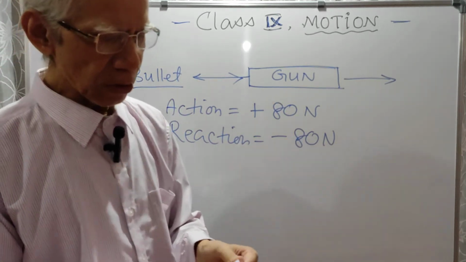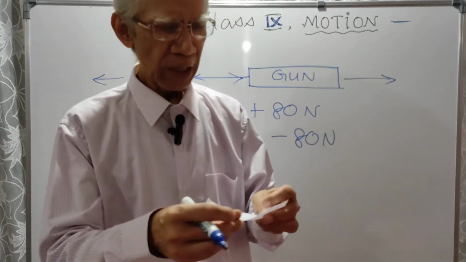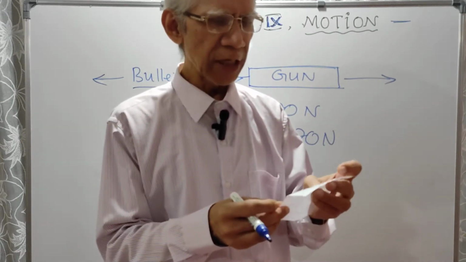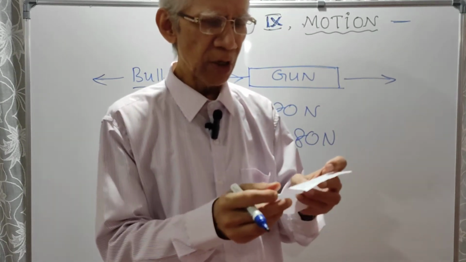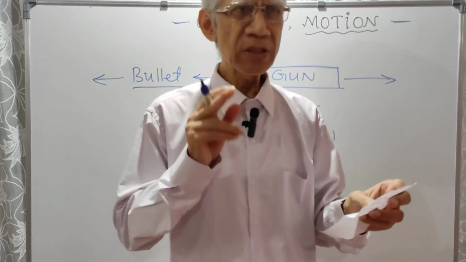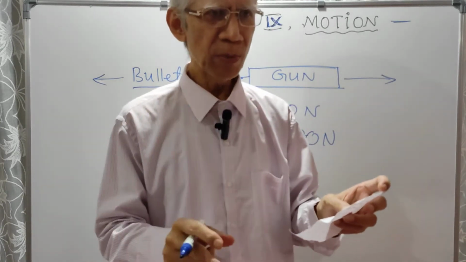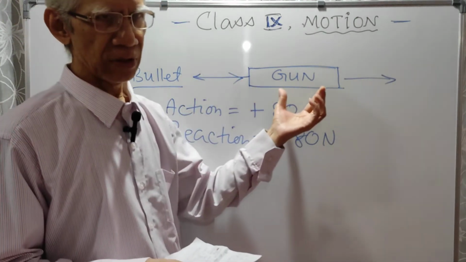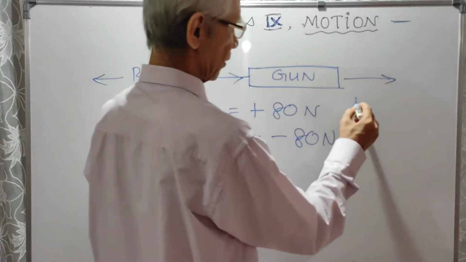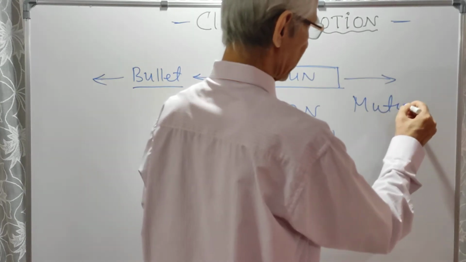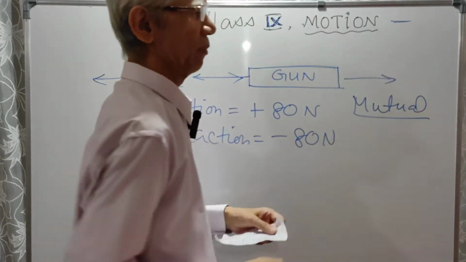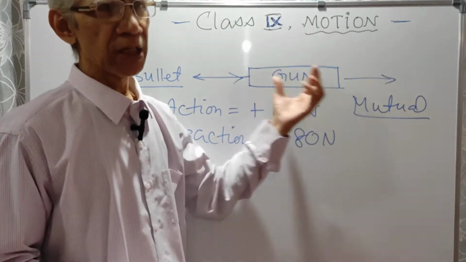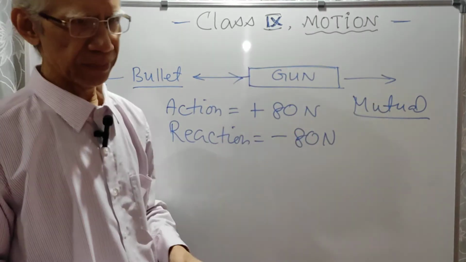Okay. So what will be the answer then to this question? So action and reaction are equal and opposite, but they do not cancel each other because they do not act on the same body. They act on two different bodies. And that is what we say mutual. So action and reaction are mutual. That means two objects are mutually acting on each other. Okay.